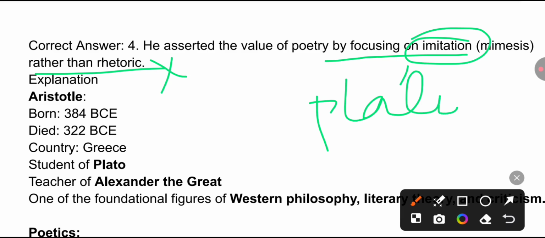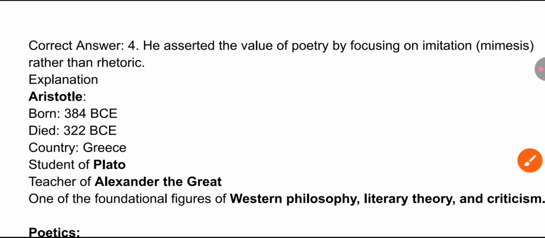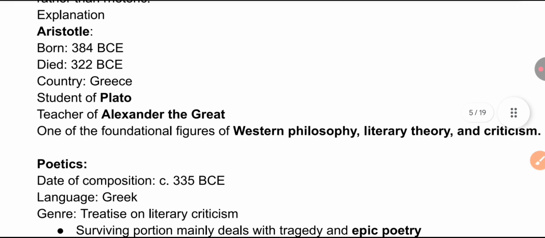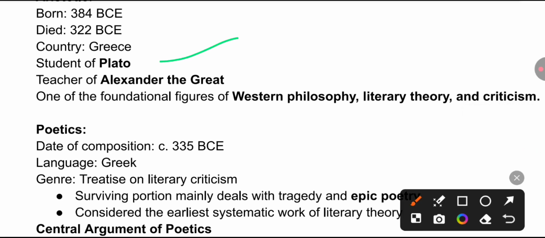Imitation is what Plato rejected, and he said that a poet should be banished. In contrast, Aristotle defended the poet, who is not only copying but trying to convey something, so it is not worth banishing the poet from the legislated world. It was not a conflict, we can say, but he gave his own opinion. Aristotle was the student of Plato, remember, and the teacher of Alexander the Great, one of the foundational figures of Western philosophy, literary theory, and criticism.